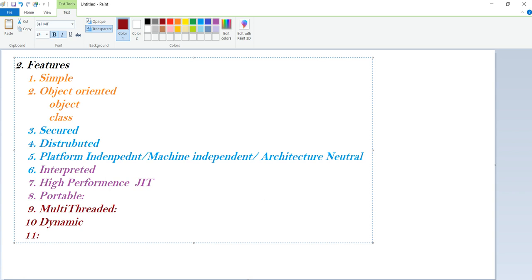The last feature of Java is robust. What is robust? Java is said to be a strong language because of two reasons. The first is memory management.